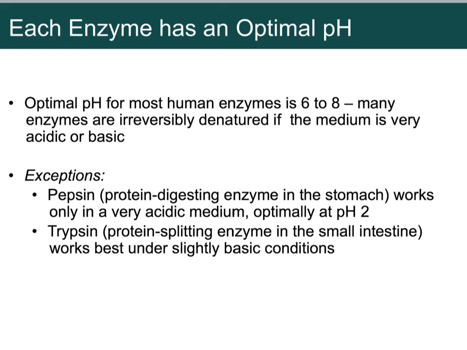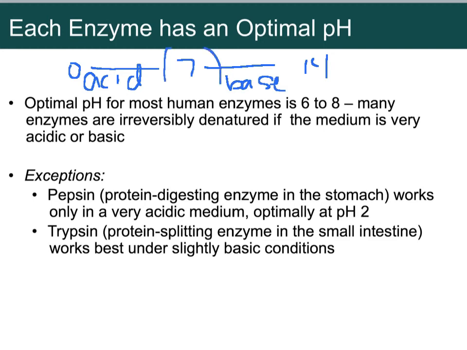Another thing that affects it is the pH. Remember, pH is how acidic or basic stuff is. Remember, it goes from 0 to 7 to 14, where this is the acids. This is the bases, right? Most things for humans are right in this range right here. If it's too acidic or too basic, it also denatures or unfolds the protein, so it doesn't work. There are some exceptions, because in our stomach, we know that our pH is really, really low. So we hope that our stomach enzymes can handle low pH or very acidic conditions, and they can. That's how they're able to work.